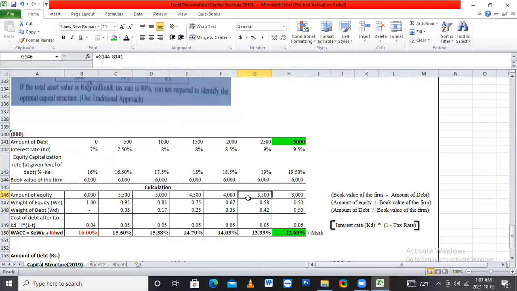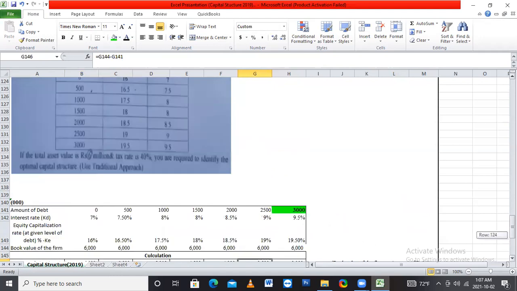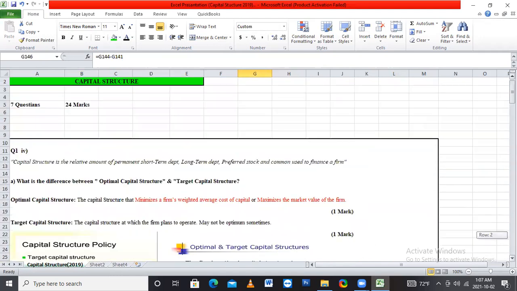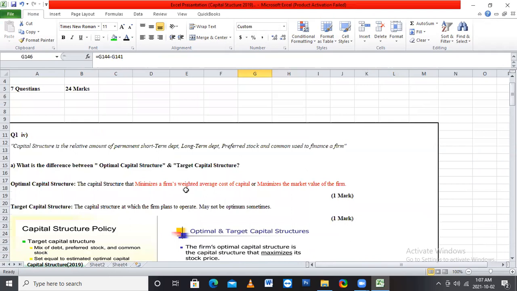Okay. Here they ask for the optimum capital structure. We already saw in the first question, optimum capital structure means minimize the weighted average cost of capital or maximize the market value of the firm.